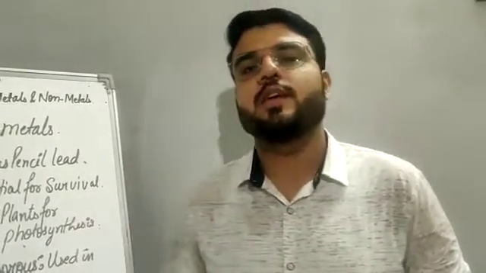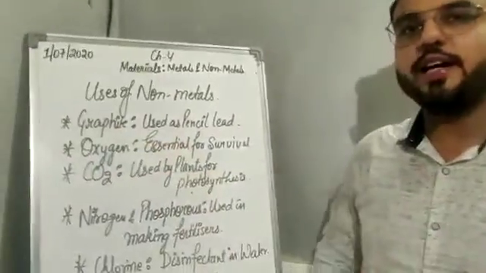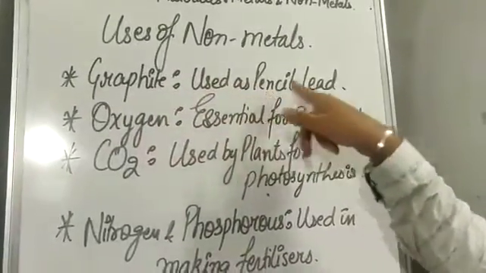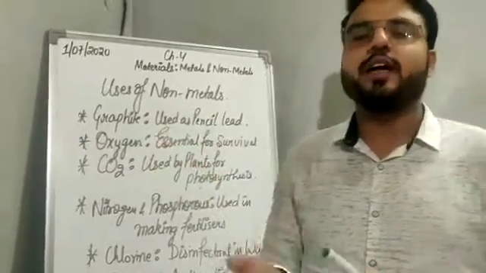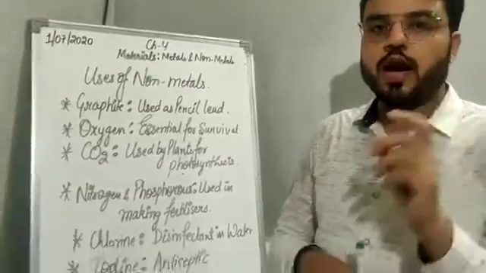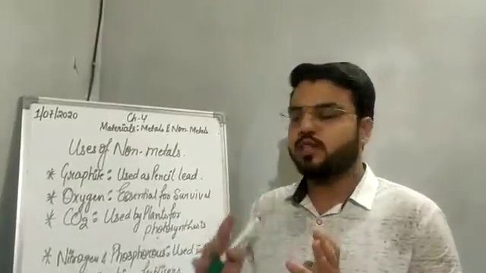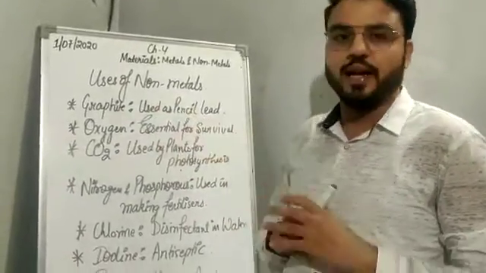Okay students, so now we will learn some uses of non-metals. Okay, so starting with graphite. Graphite is made up of carbon. It is used as your pencil lead. The lead of the pencil is made up of graphite, and graphite in turn is made up of carbon. Different carbon atoms are attached to each other in the case of graphite. So it is used as pencil lead.